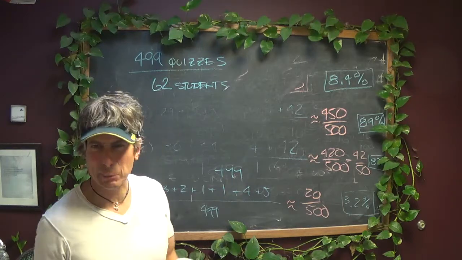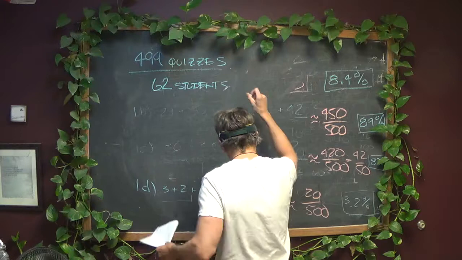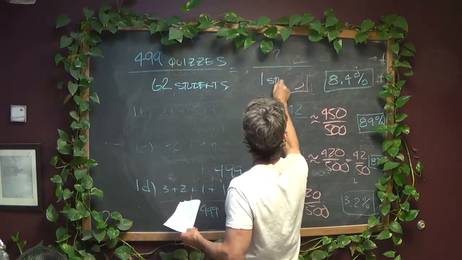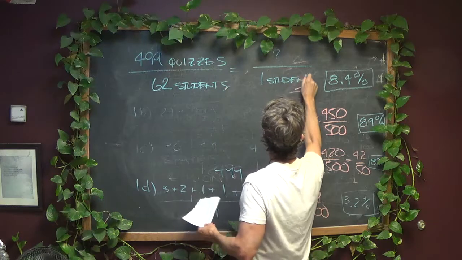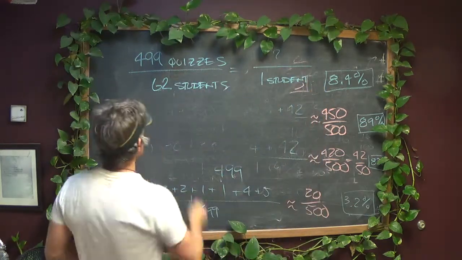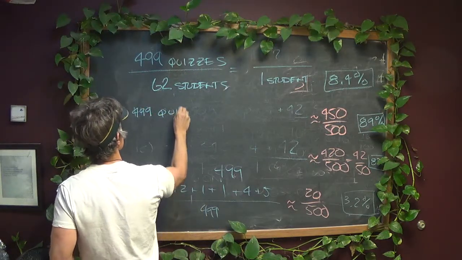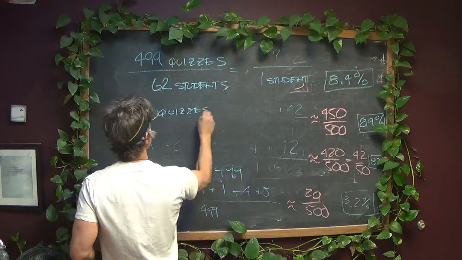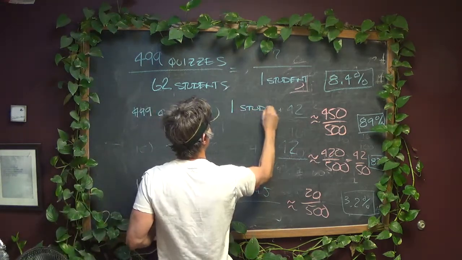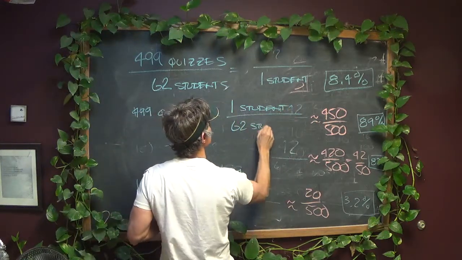If you want to treat this like the proportions we've been doing, which is totally fine, how many quizzes would there be per one student? So if you think about our ABCs, it's going to be 499 quizzes times one student over 62 students.